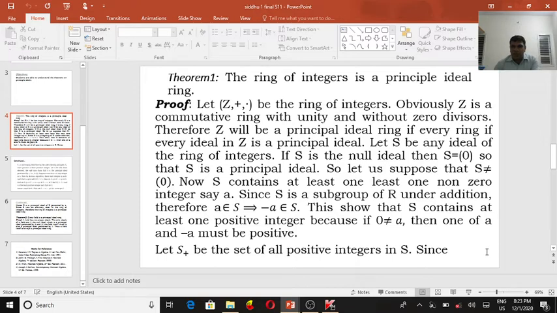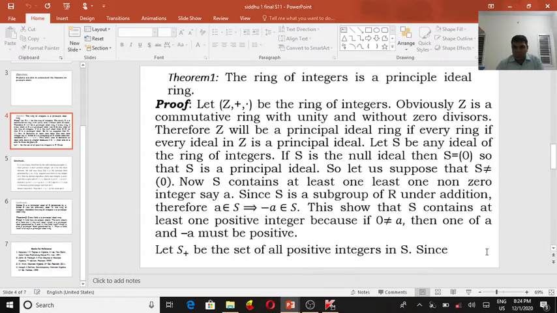Let S be an ideal of the ring of integers. If S is a null ideal, it is trivially principal. But suppose S is not equal to 0. So S contains at least one non-zero integer, say a.